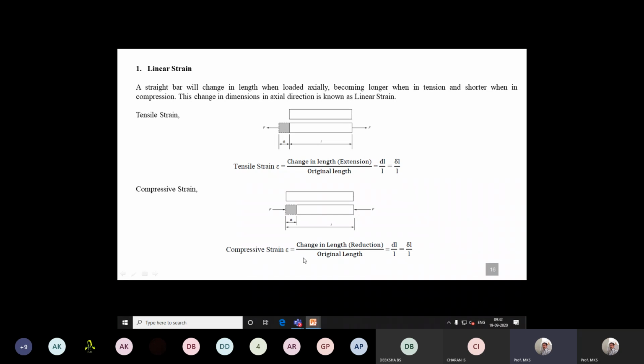Then compressive strain can be defined with the same equation, change in length. This change in length is due to compressive stress, it is a reduction in length. The original length remains the same, L. So the equation is the same, delta L by L or dl by L. So this is for linear strain.